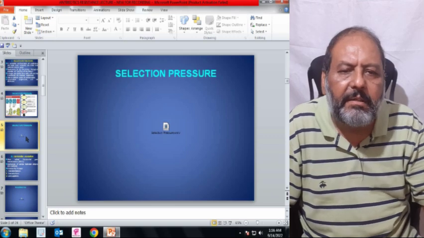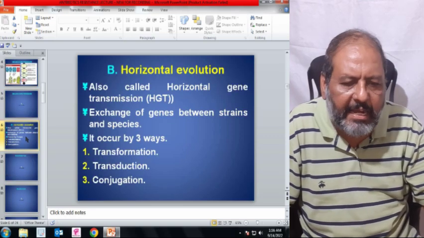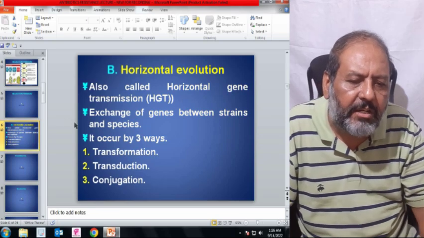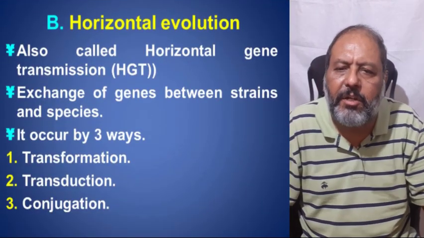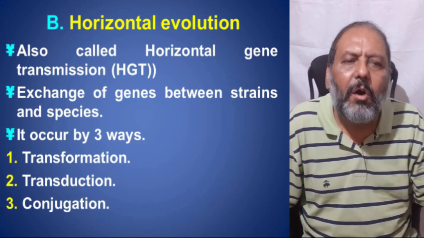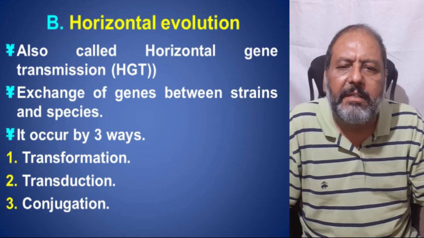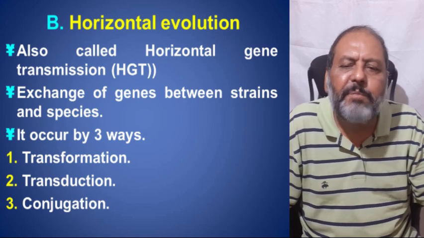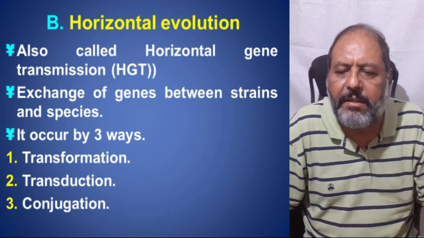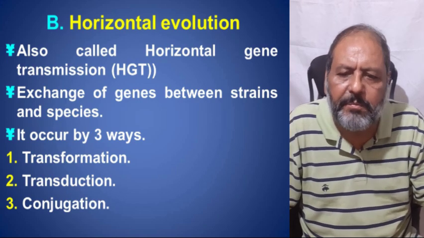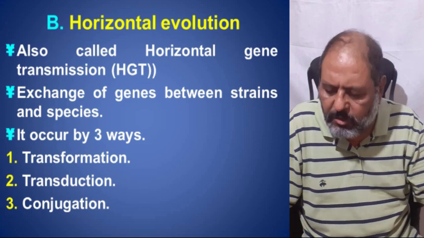Now the selection pressure, and now we are going to see what horizontal evolution is. I have told you the horizontal evolution is also called horizontal gene transmission or HGT. It is the exchange of genes between the strains and the species. It occurs in three ways: one is transformation, the other is transduction, and the third is conjugation.